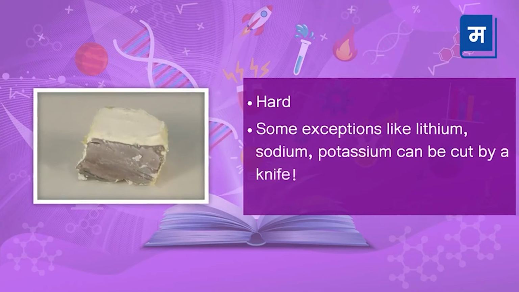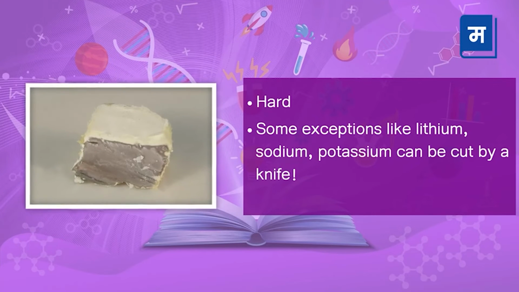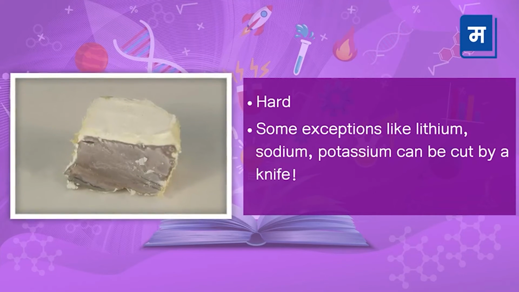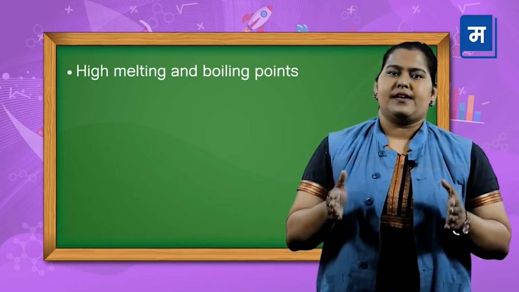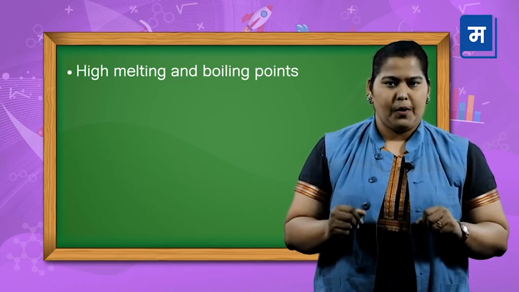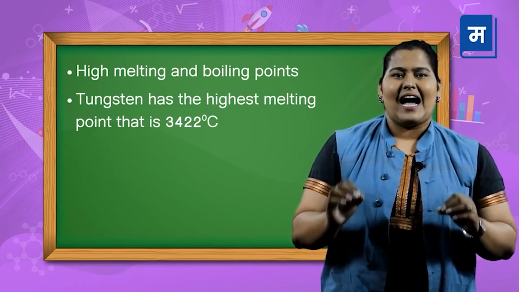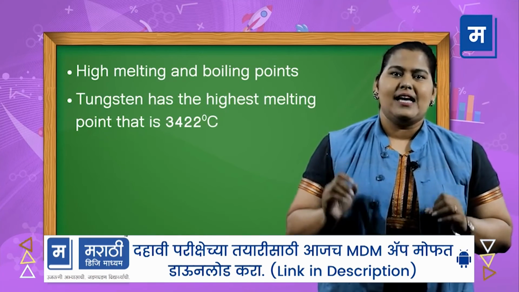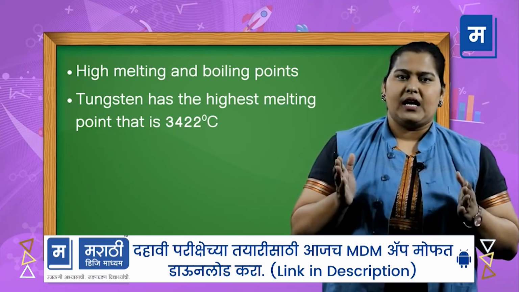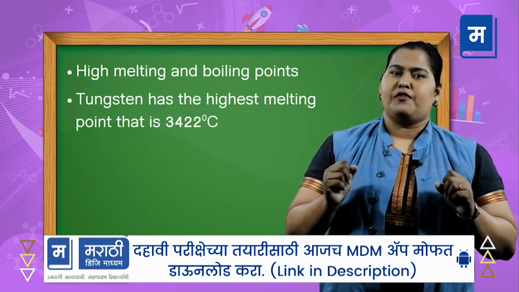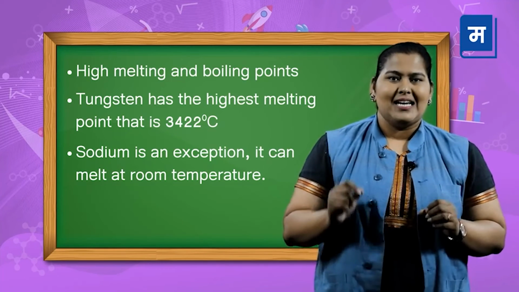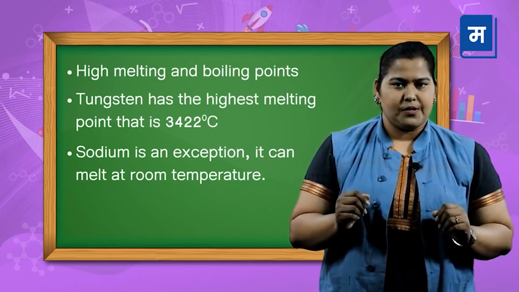But there are some exceptions like lithium, sodium, potassium, etc. These metals can be cut by a knife. Seventh property of metals is that they have high melting and boiling points. Tungsten has the highest melting point, that is 3422 degrees Celsius. But again there are exceptions. For example, sodium has a very low melting point. It can melt at room temperature.